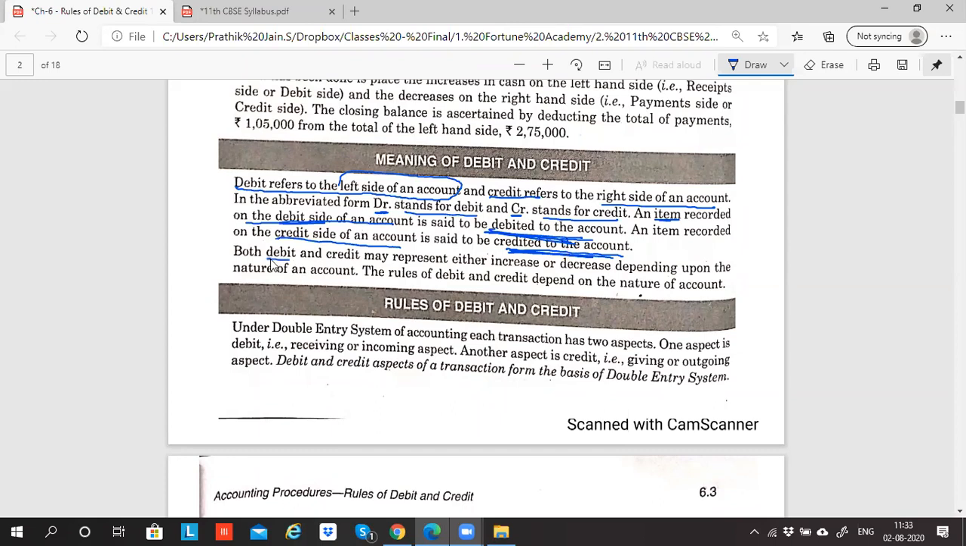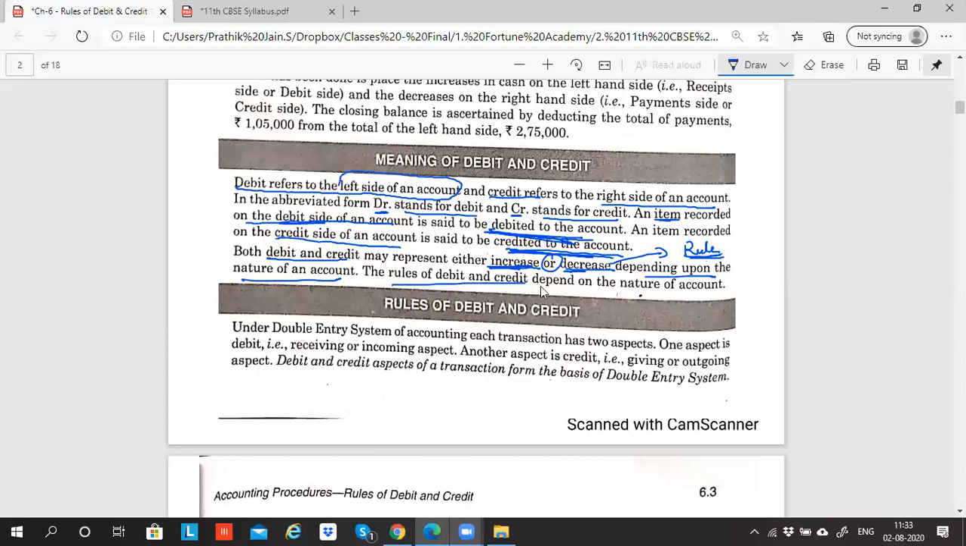So what do debit and credit represent? Debit and credit represent either an increase or decrease of the value of the account, depending upon the nature of the account. What the increase and decrease is, I'll explain in detail when we touch upon the rules of debit and credit. When we take the rules of debit and credit, I will make you understand the meaning of increase and decrease.